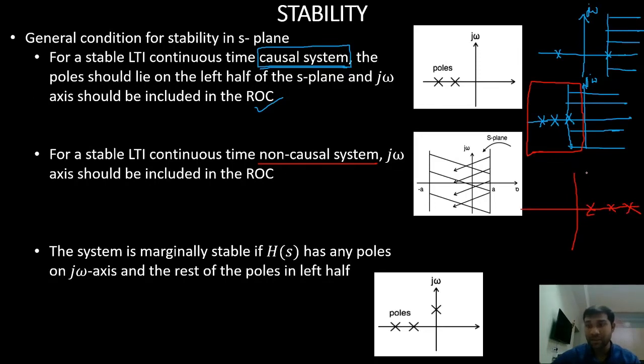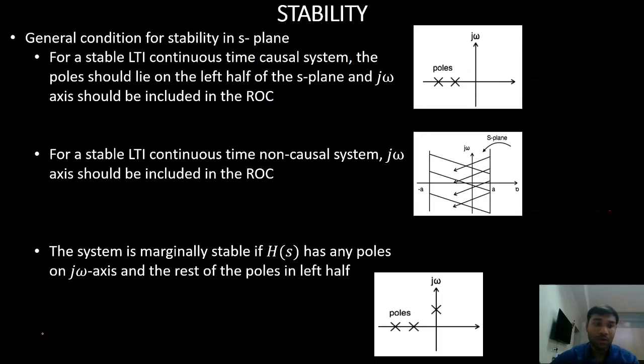Since the system is anti-causal, my ROC is left of the leftmost pole. So this is my leftmost pole, right? Left of the leftmost pole includes my j omega axis. Since it includes my j omega axis, my anti-causal system is stable. When is my anti-causal system stable? Only when all the poles of the system are on the right half of the S plane. That is for anti-causal.